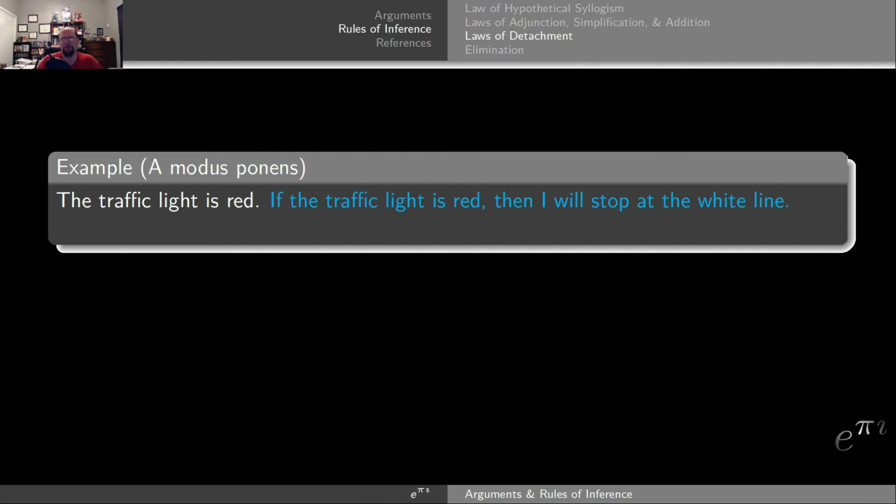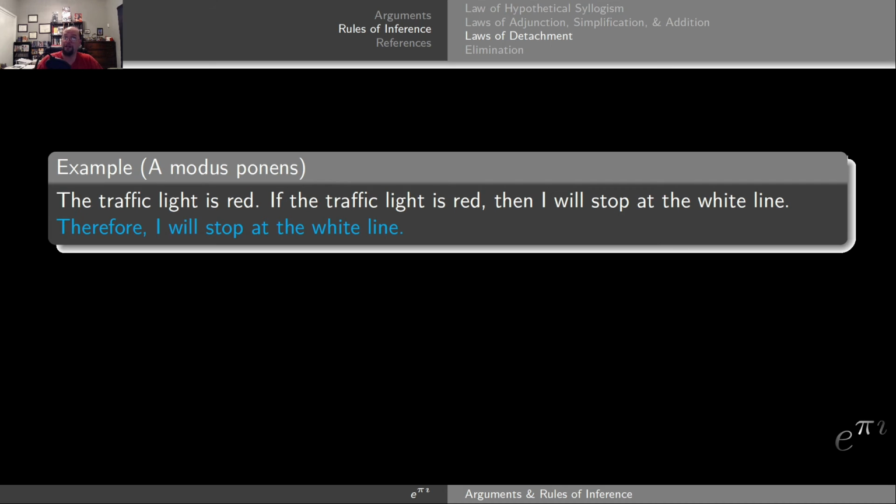The second premise was, if the traffic light is red, then I will stop at the white line. So if P, the traffic light is red, then Q, I will stop at the white line. So I have P, P implies Q, by modus ponens, therefore Q must be true. Therefore the conclusion statement here must be true. Therefore I will stop at the white line. So indeed this is a valid modus ponens argument.